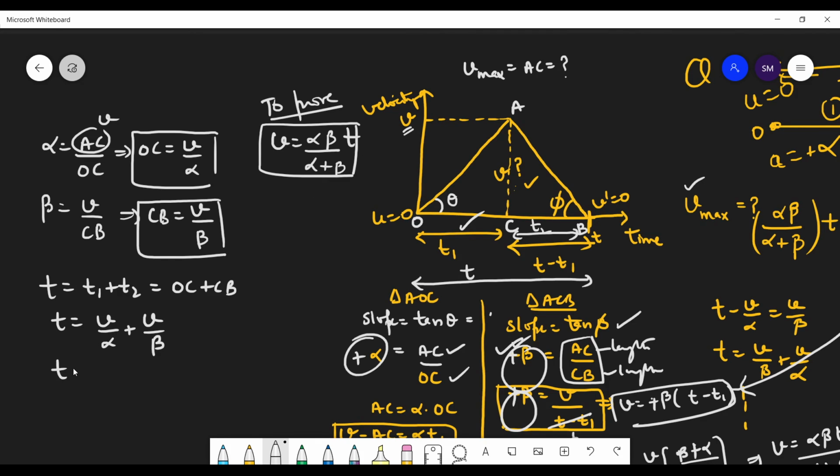So T is equal to V common, 1 upon alpha plus 1 upon beta, and that's T equals V into alpha plus beta upon alpha beta. So we get V as alpha beta T upon alpha plus beta.